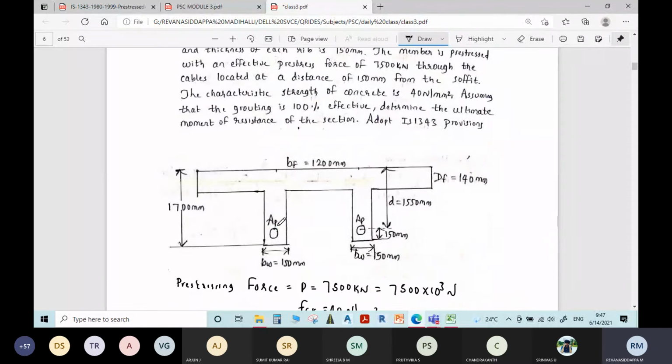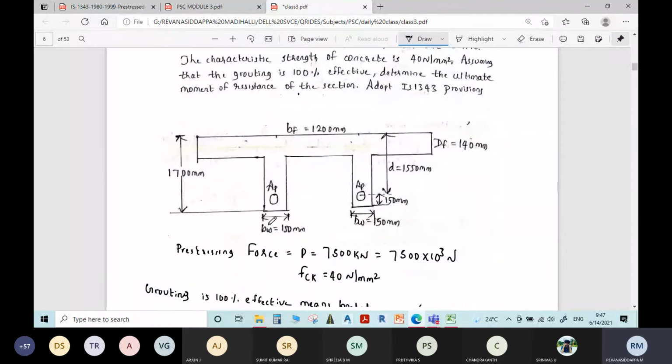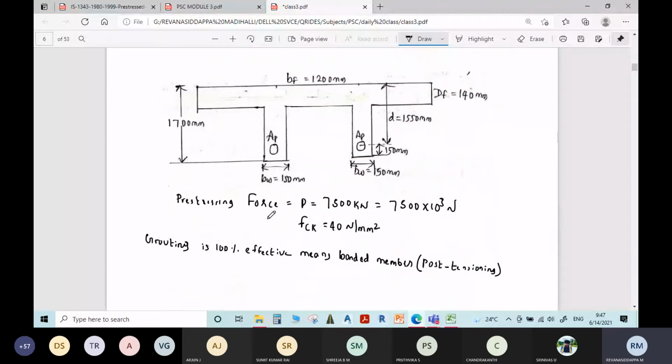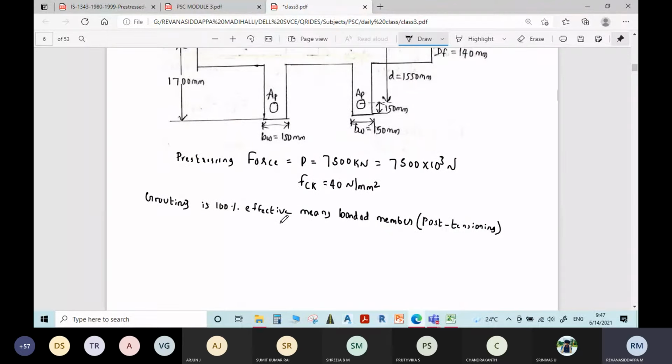To find the area of pre-stressing steel, you need two things. One is stress, another one is the pre-stressing force. The pre-stressing force is known, that is 7500 kilonewton.